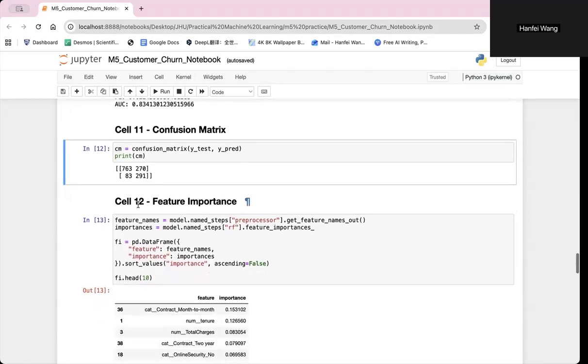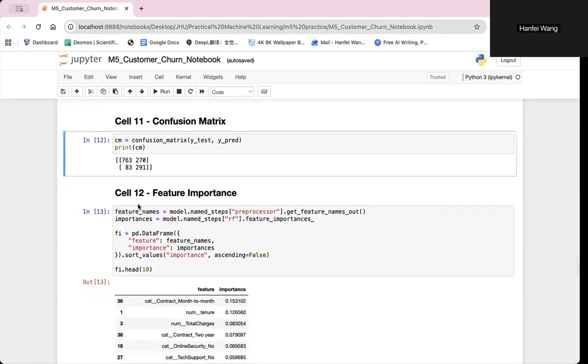The confusion matrix shows 763 true negatives and 291 true positives, along with 270 false positives and 83 false negatives. This means the model tends to flag more potential churn cases, which increases recall, but it also produces some false alarms.